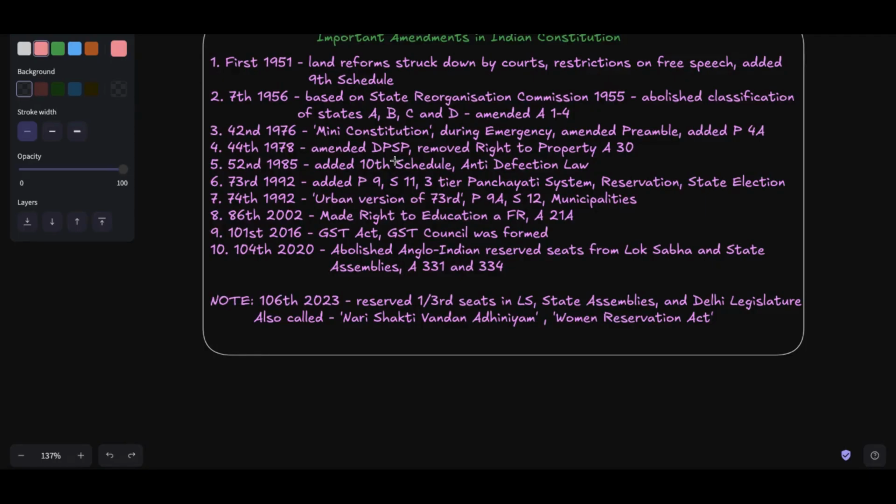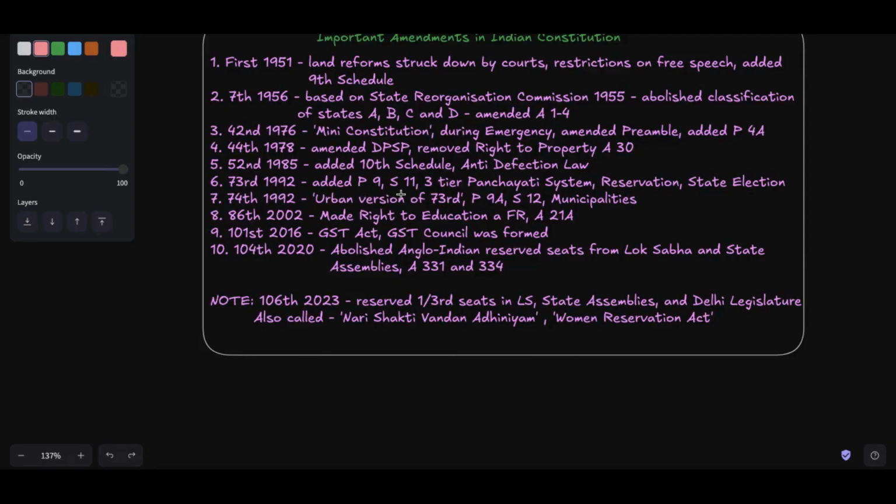It amended the DPSP, or Directive Principles of State Policy, and removed the right to property, that is Article 31, right? Then the 52nd Amendment Act 1985 added the 10th schedule, the anti-defection law, right?